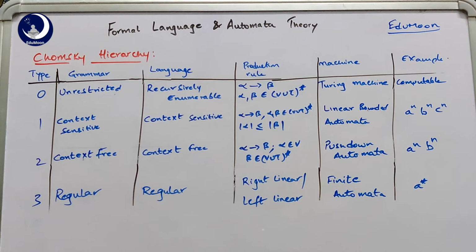So finally, Chomsky hierarchy gives you all the different types of grammars and languages and their respective production rules and the machines that are accepting those languages, and also the examples of which type of language come under these four types. And next we go with the classification, the relationship between all these grammars and the machines, so which can be shown using a small type of subset diagram.